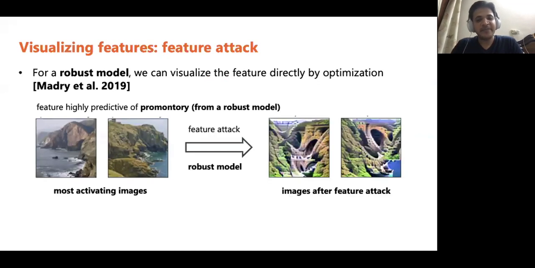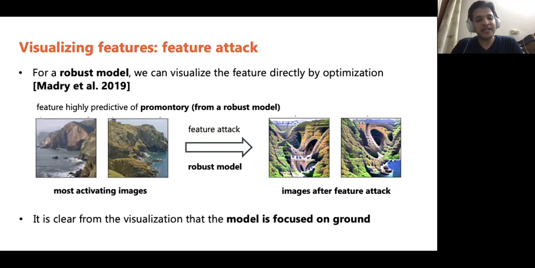Doing a feature attack gives these new images. From these new images, we observe that optimizing this feature makes the salient feature of ground in the original image more prominent. It is now clear from this visualization that the model is focused on the ground.